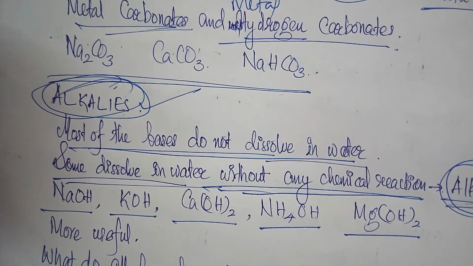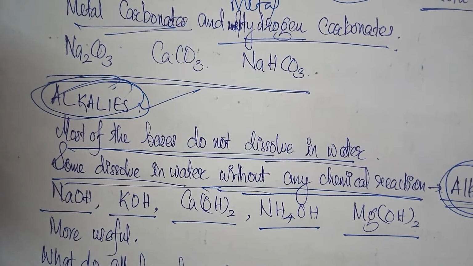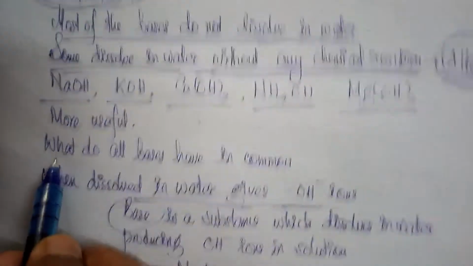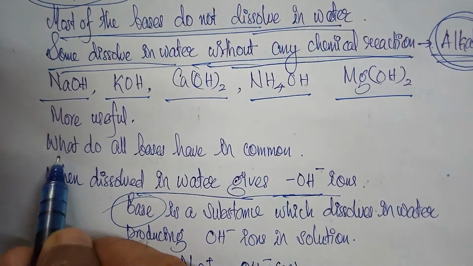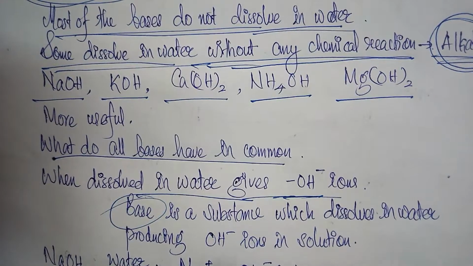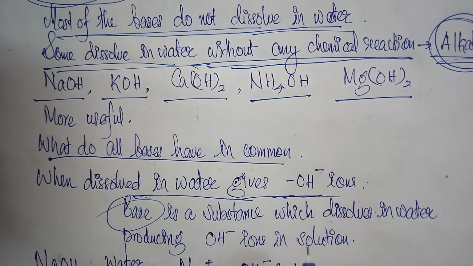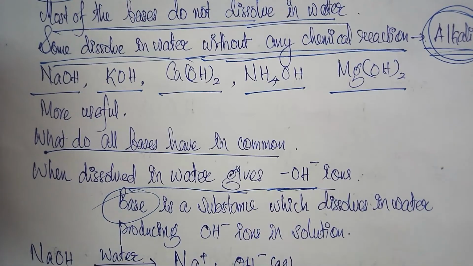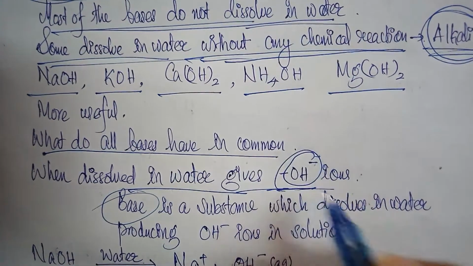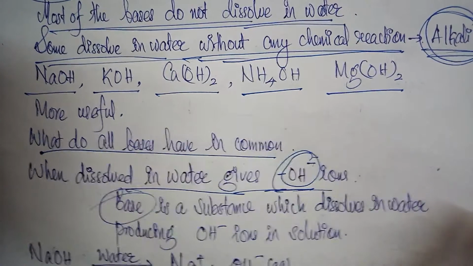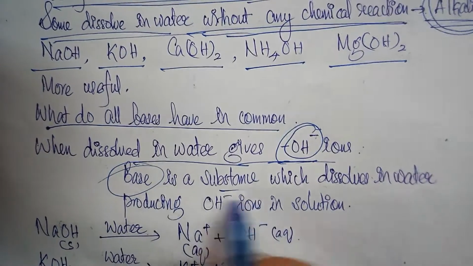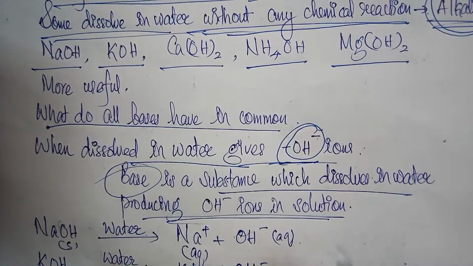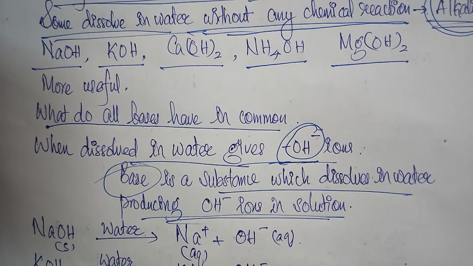Now we have to refer to what all bases have in common. What do all bases have in common? When a base is dissolved in water, it always produces hydroxyl ions. When it is dissolved in water, it generates hydroxyl ions. A base is a substance which dissolves in water, producing hydroxide ions in aqueous solution.